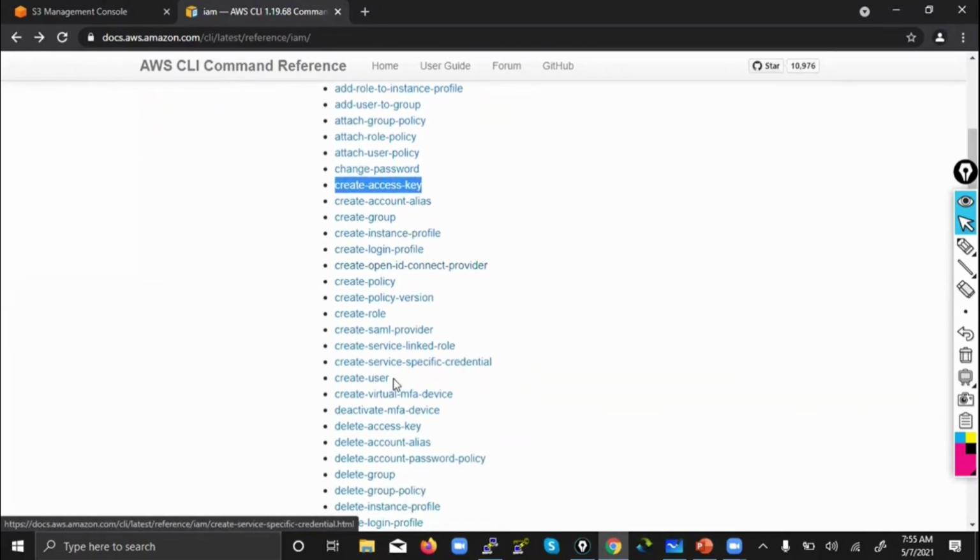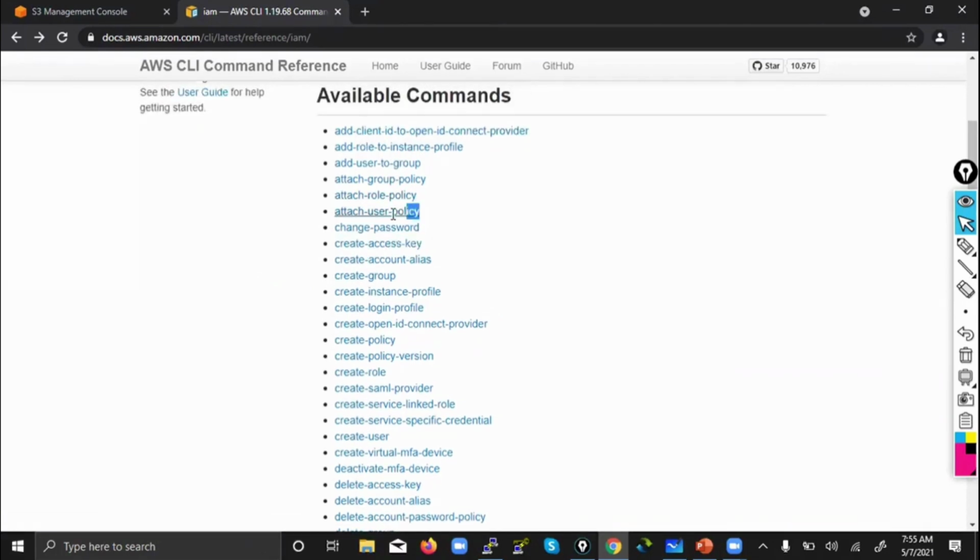Here I have created a user, a normal user from the GUI. If you want to create a CLI access key and secret key for the same user, you can use this one. If you want to attach any permission to the user, use attach user policy. If you want to attach a role to any EC2 instance, attach a role like that.